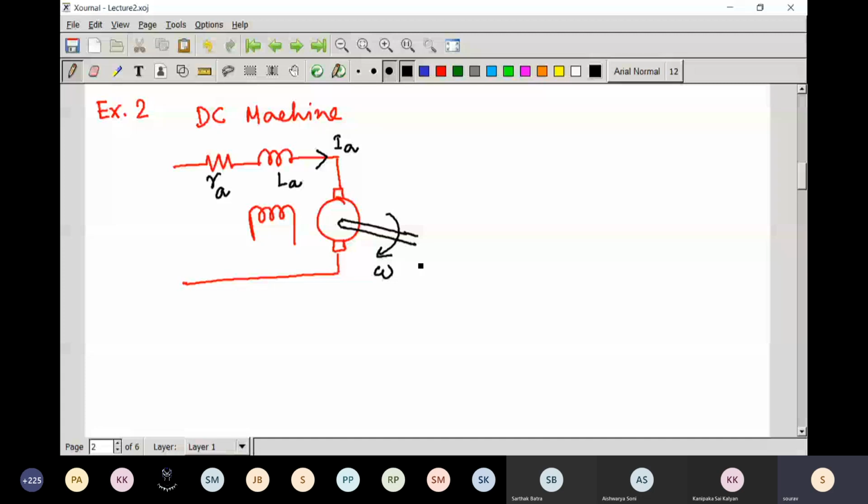Now if you write the KCL and KVL for this separately excited DC machine, the first equation is the supply voltage Vs equals armature current times Ra plus La dIa by dt plus Eb. This Eb is the back EMF.